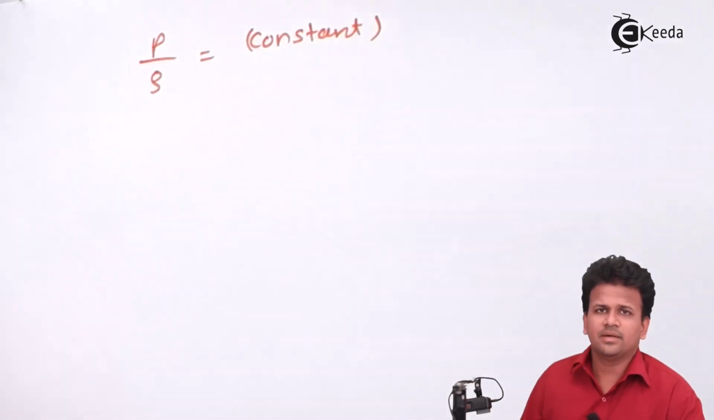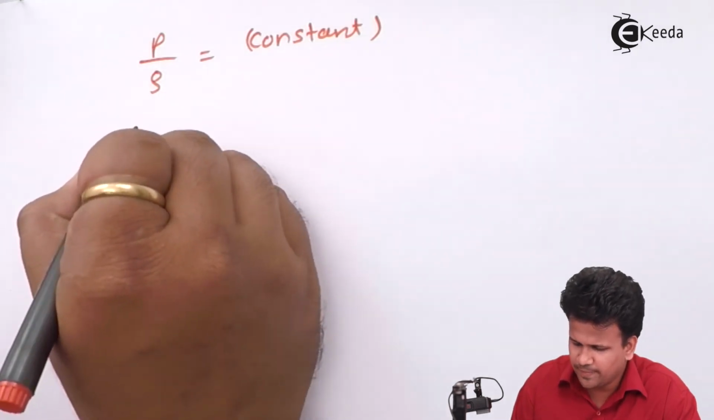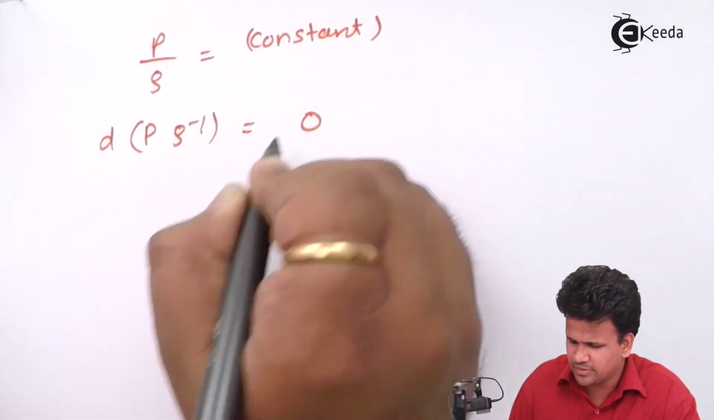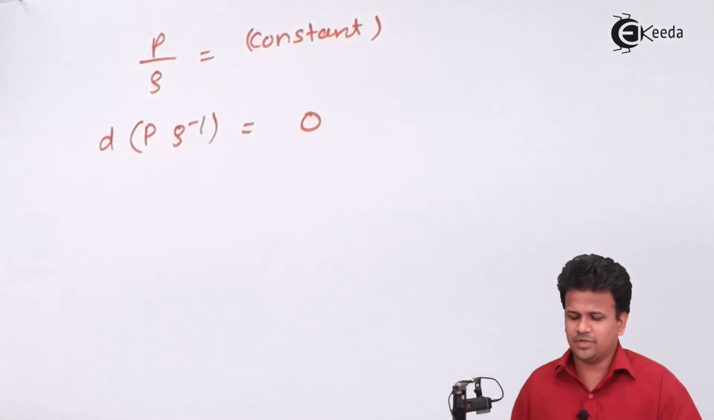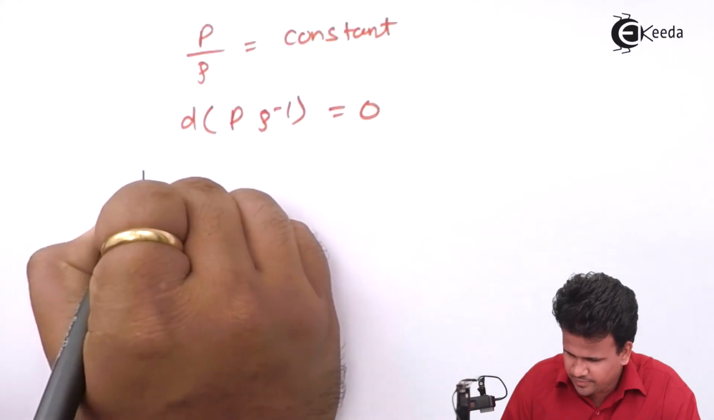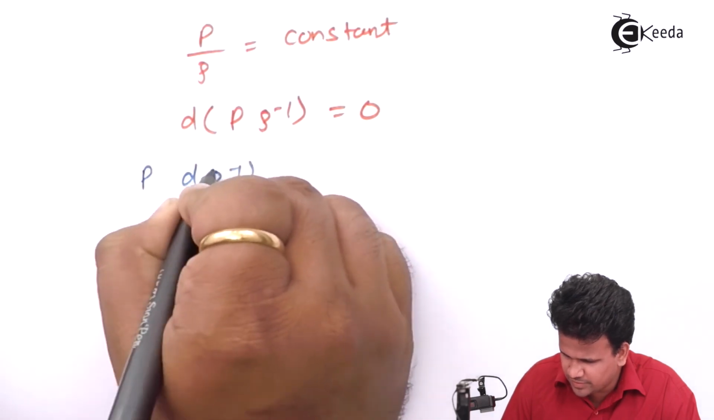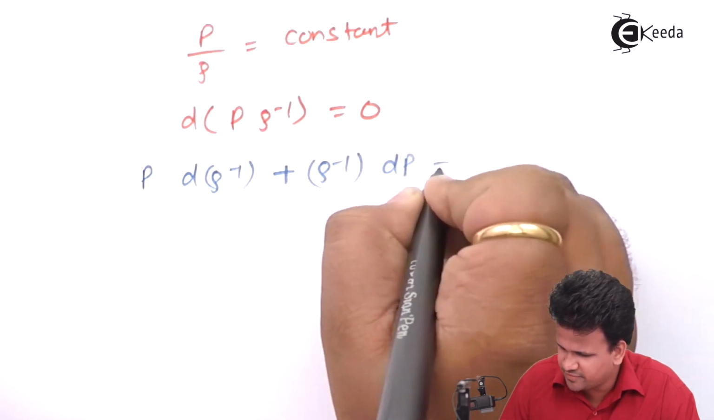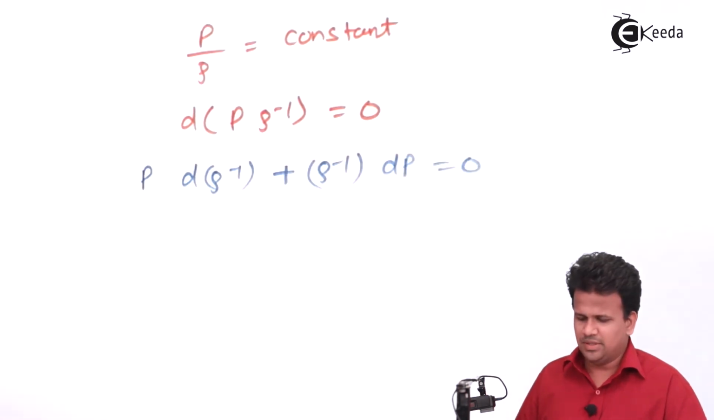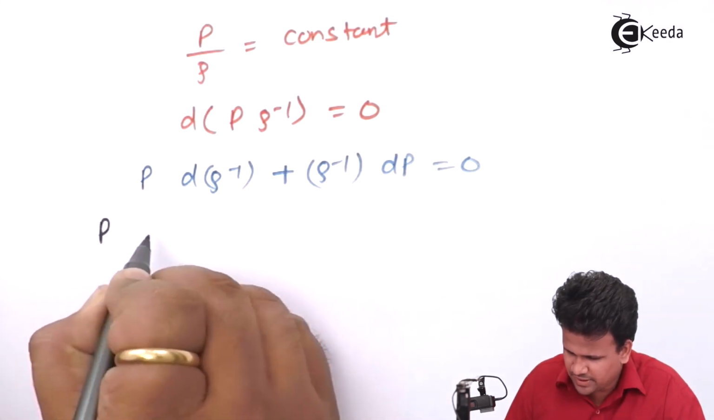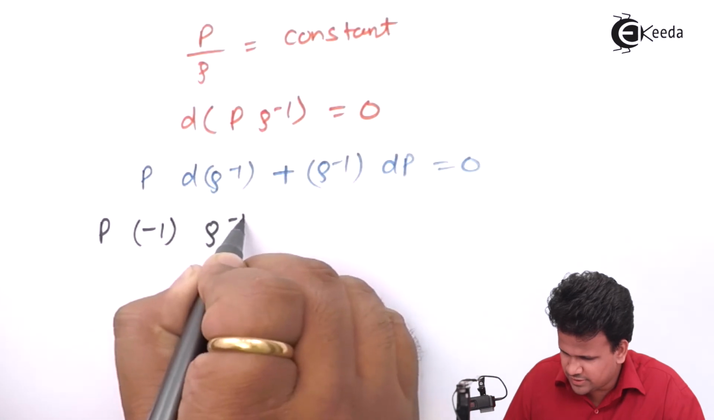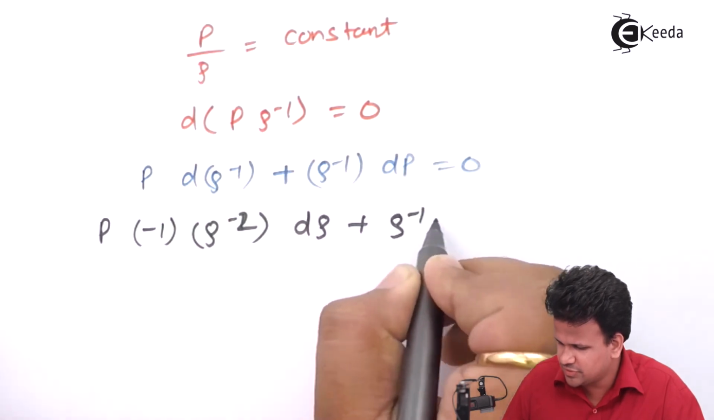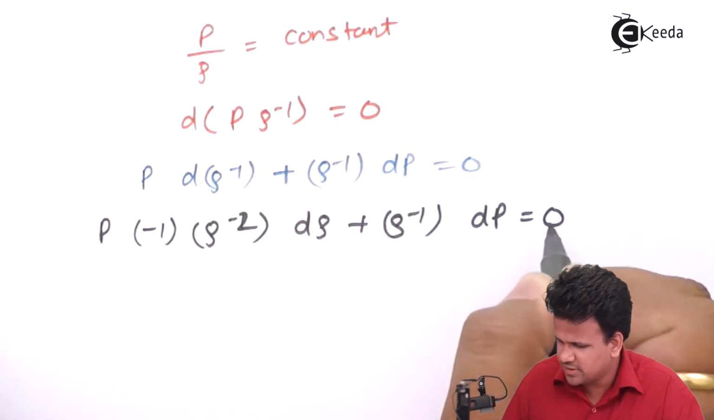So we'll take over here differentials. d of P into rho raised to minus 1 differential will be equal to 0. So we are trying to calculate the change in this entire part. P times the derivative of rho raised to minus 1 plus rho raised to minus 1 times the derivative of P is equal to 0. Now let us expand this. So this is P into minus 1 rho raised to minus 2 into d rho plus rho raised to minus 1 into dP is equal to 0.